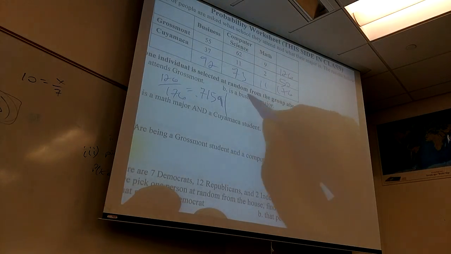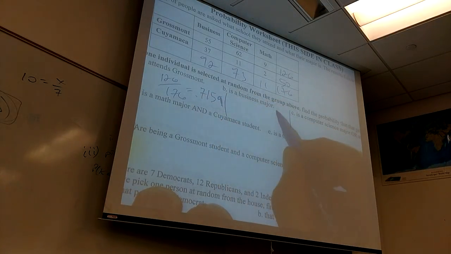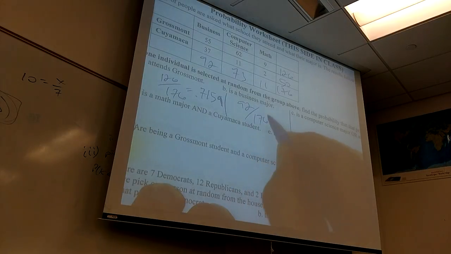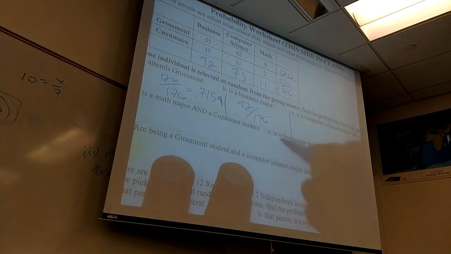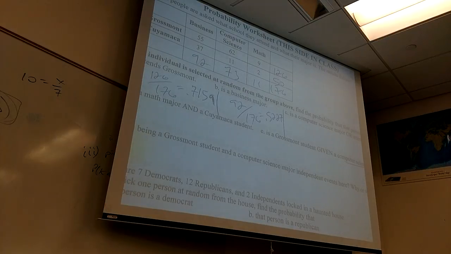Now, I'm glad, I don't think I saw anybody that thought these were related somehow. These are totally different problems, right? So you kind of reset. Let's think of business major now. 92 chances to get a business major out of 176 people. And then whatever that is, 0.5227. 0.5227. Just to warn you guys, if you round incorrectly on enough problems, I'll take a point off for that. Just round correctly. Don't just truncate. Don't just chop.